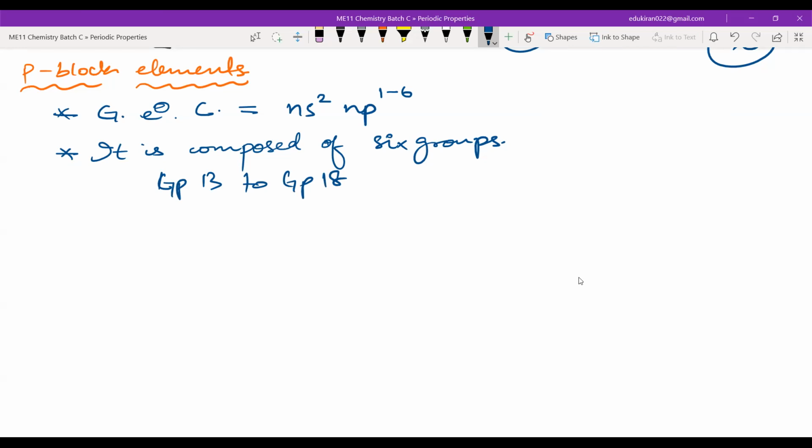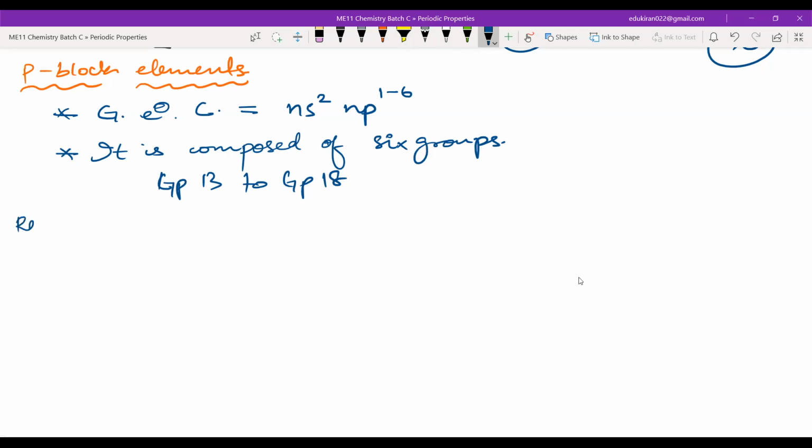I've also written somewhere else group 17, so you must know that there is a controversy here. If you are asked in your examination, you will write group 13 to 18. The 17 one is a bit for competitive exams, but CBSE and NCERT take it to be 18. Okay, let us come to the remarks here.